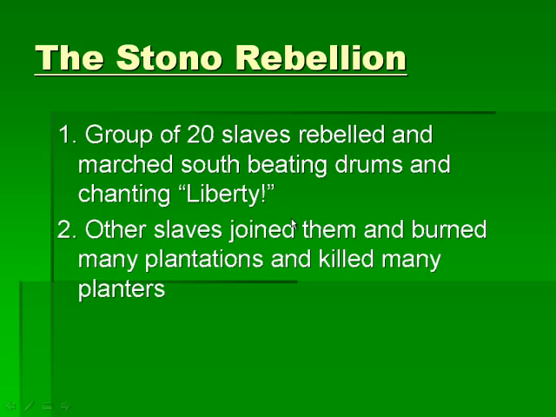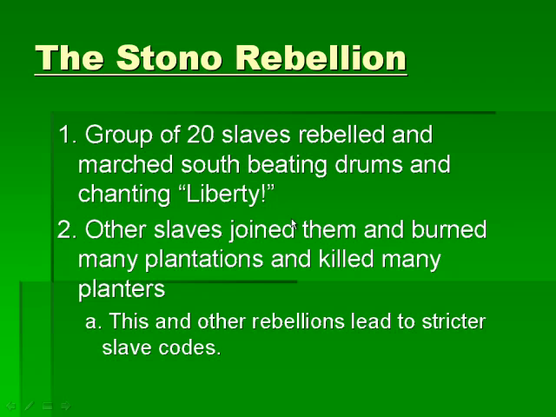The Stono Rebellion. Because things were so bad, a lot of slaves wanted to rebel, and one of those rebellions is the Stono Rebellion. A group of 20 slaves rebel, they march south, they start killing planters and burning plantations, and this and other rebellions lead to stricter slave codes. Basically, because they rebel and kill people, they have stricter laws on the poor treatment of slaves. Now they say, do whatever you need to do to keep them in line so people don't rebel.